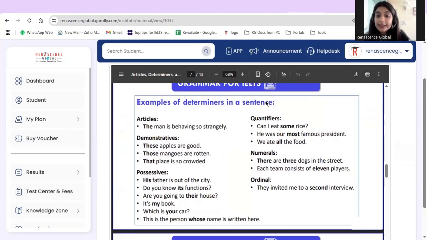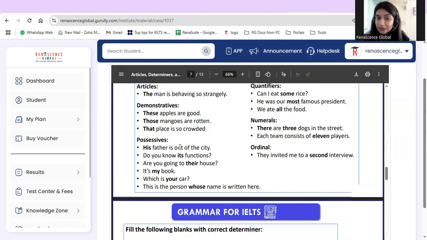Now, let us understand the determiners in a sentence. When we talk about articles: the man is behaving so strangely. When we talk about quantifiers: can I eat some rice? He was our most famous president. We ate all the food. When we talk about demonstratives: these apples are good. Those mangoes are rotten. That place is so crowded.